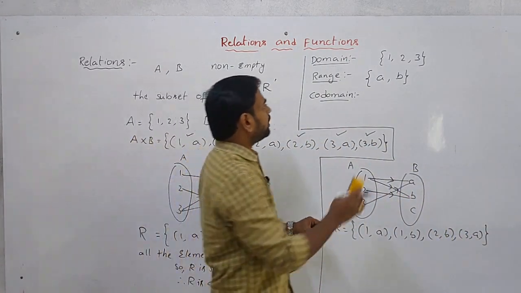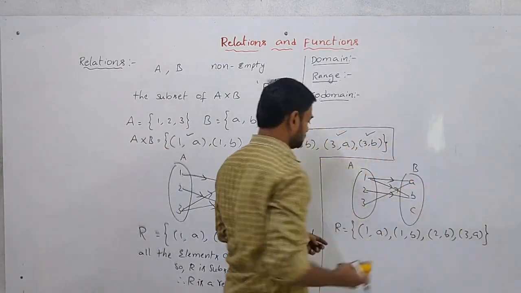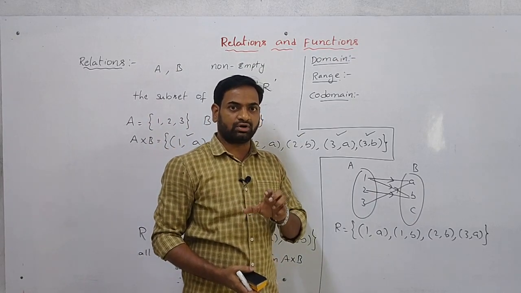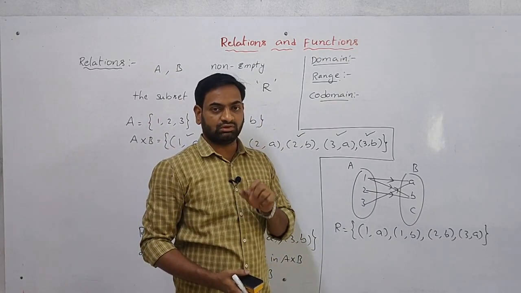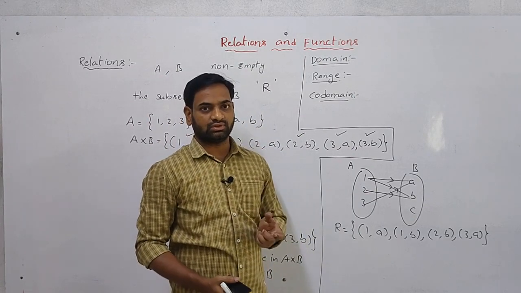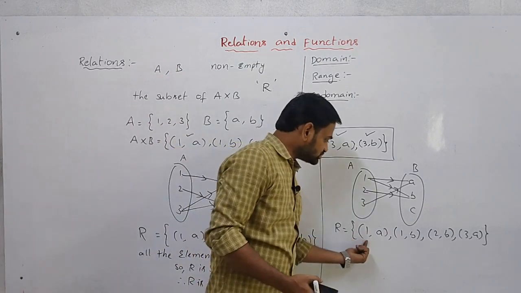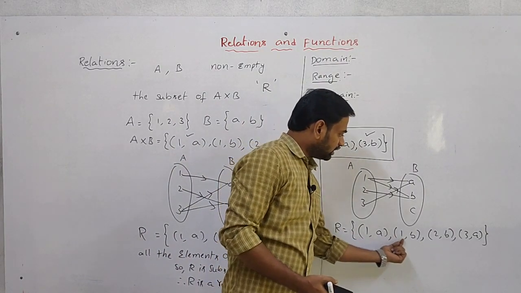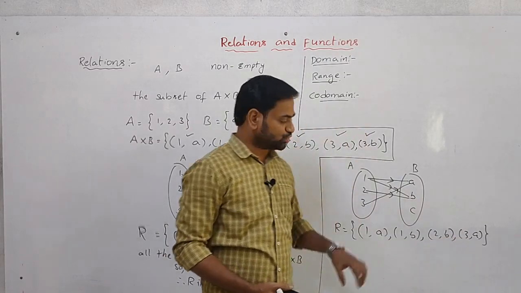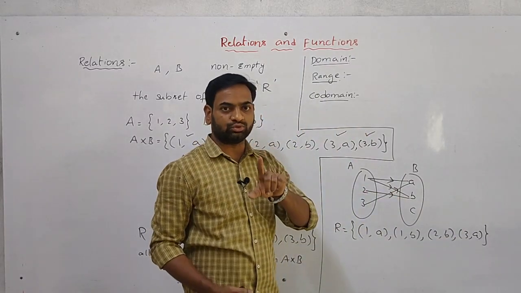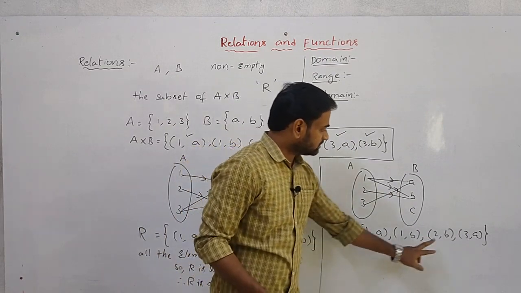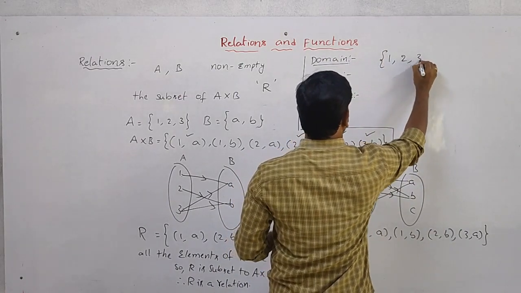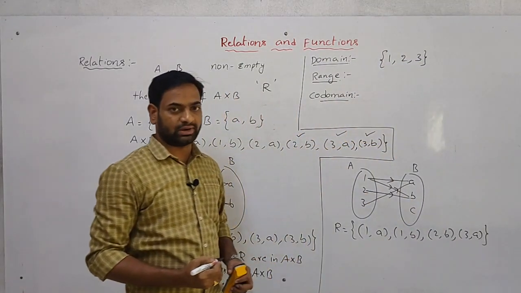In this one, what is the domain? Previously, domain means the set of all first elements which are in the relation. What are the first elements? 1, 2, 3. 1 is repeated 2 times, even though we have to take it only 1 time. So the set of first elements, that is 1, 2, 3, is the domain.